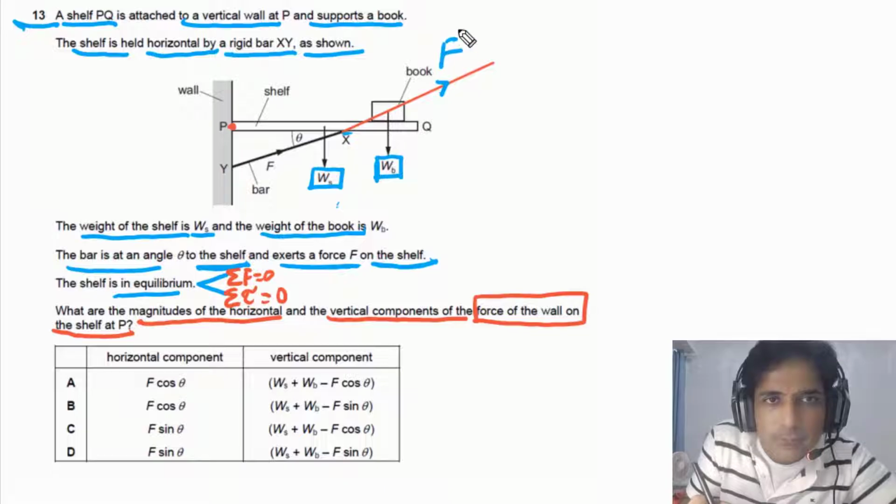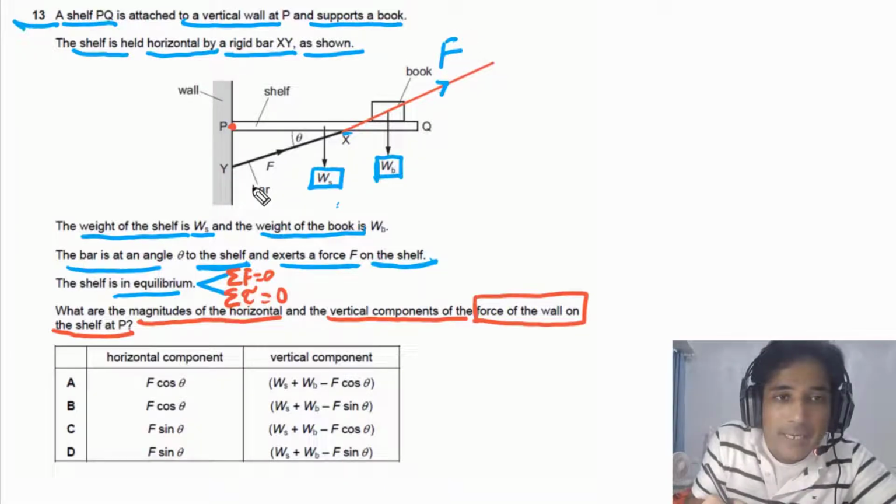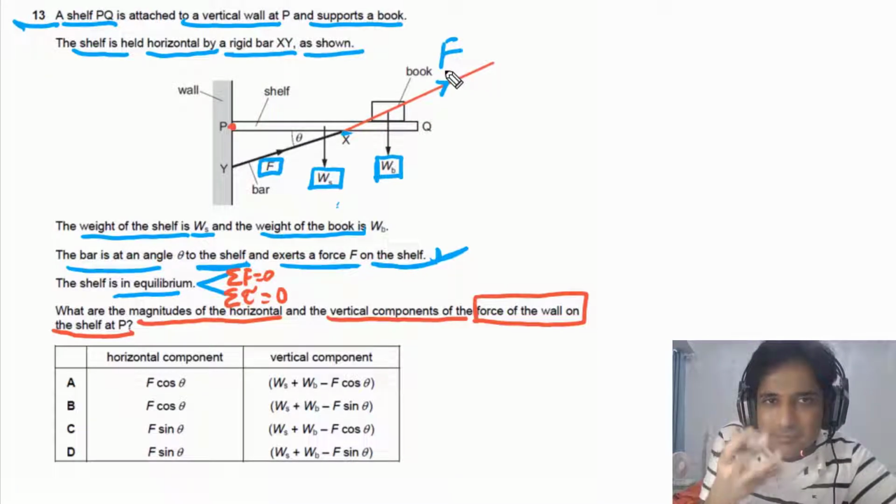This force is the force acting on the shelf by the bar, and this force is given here. In the question it was given to us, and in the question they have drawn this force here. We have simply redrawn this force here to get a clear picture of this question. Now we need to find out the value of this angle. So simply we have to find out the value of this angle.